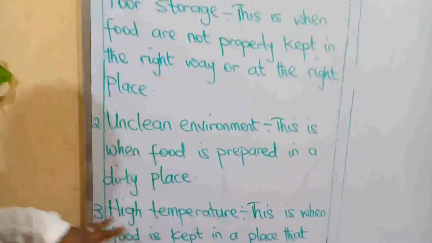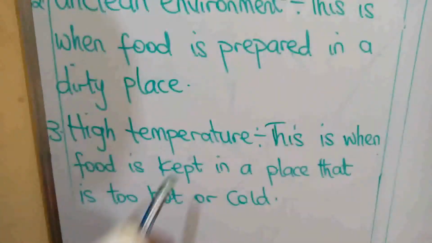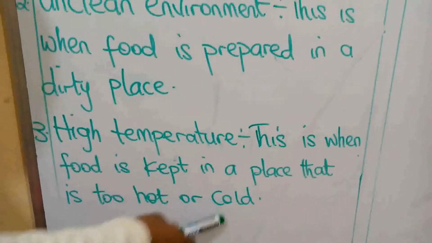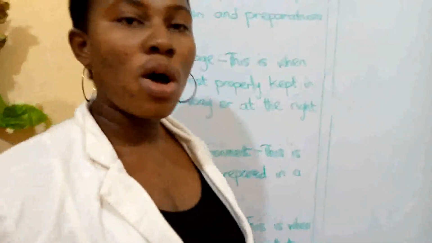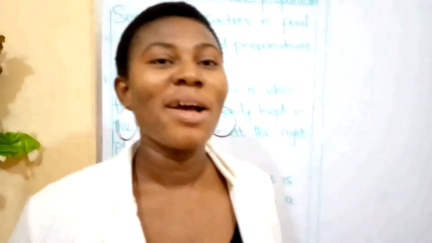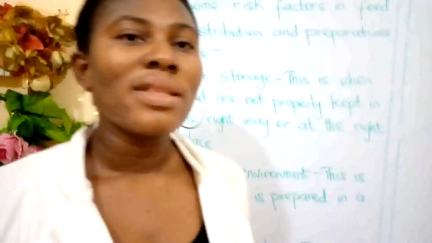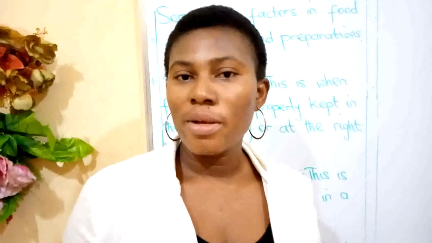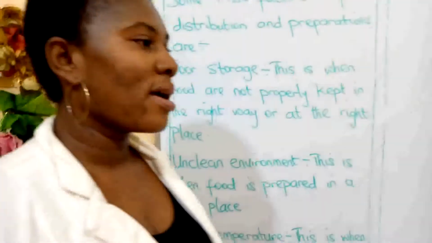Number three, we have high temperature. This is when food is kept in a place that is too hot or cold. There are some foods that, when you keep them in a high temperature, become overripe or spoiled, thereby making the food dangerous for our consumption.